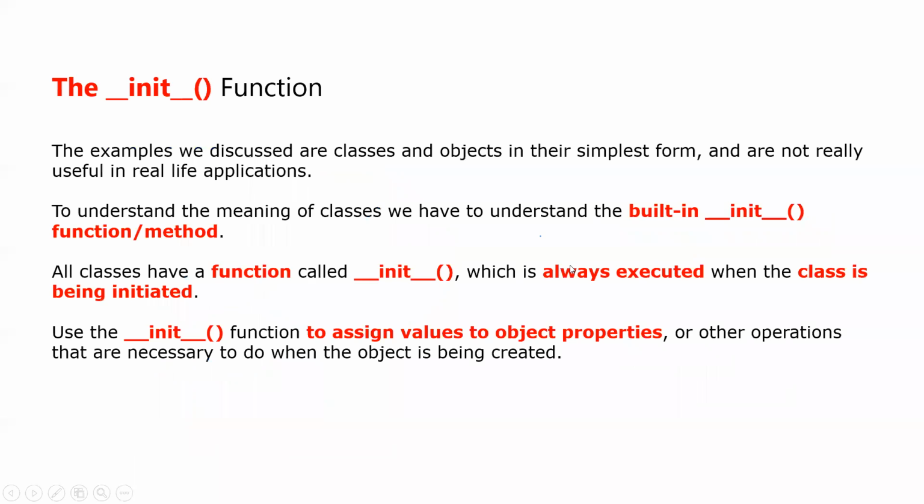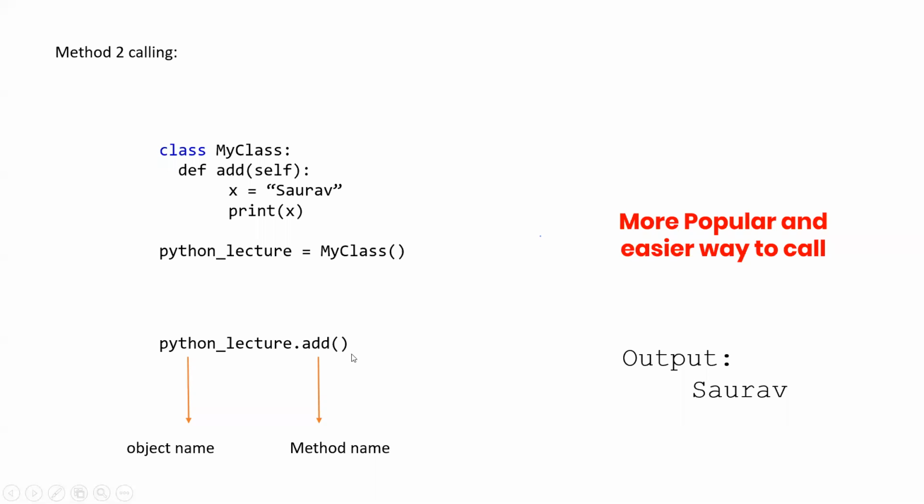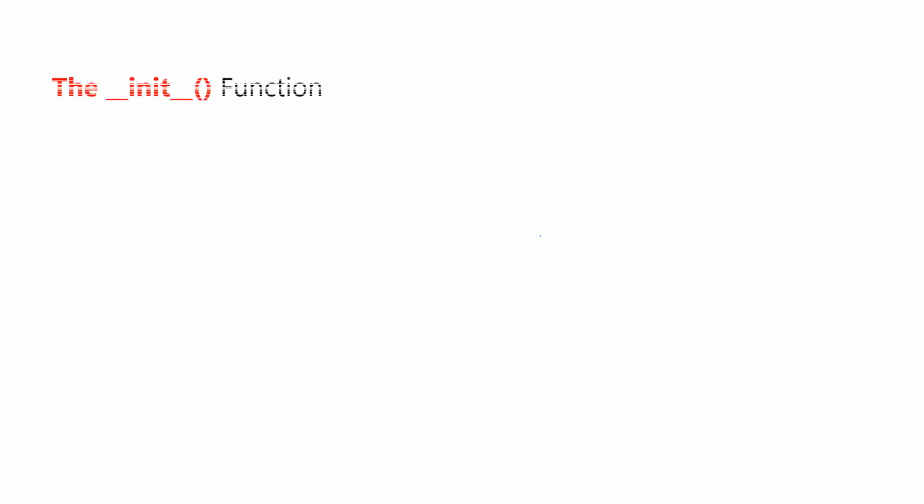You don't have to worry about its functions. All the classes have a function called init, which is always executed. Always understand that the init function is self-executing, that it doesn't need to be called like we called it before. Like here we called it now, here we called it now. It doesn't need to be called. Just by calling the object, you can call everything inside the init function.